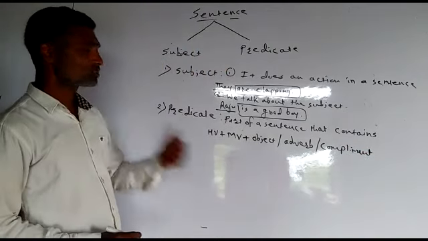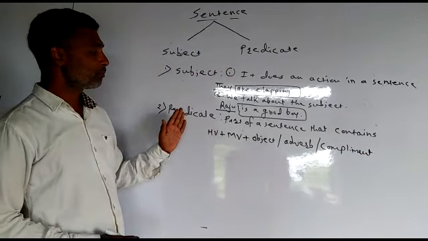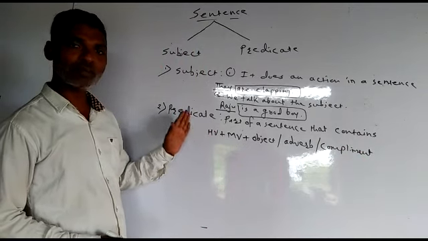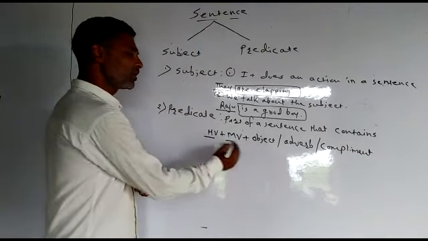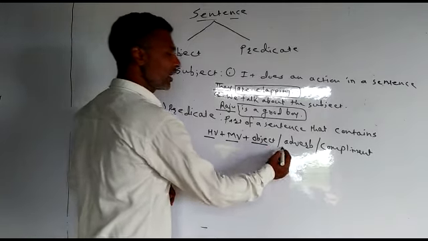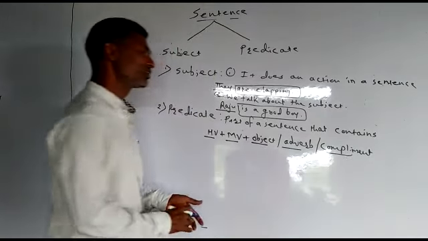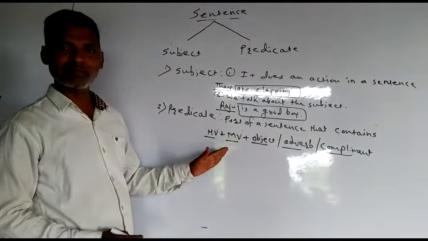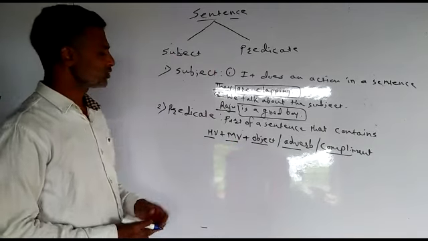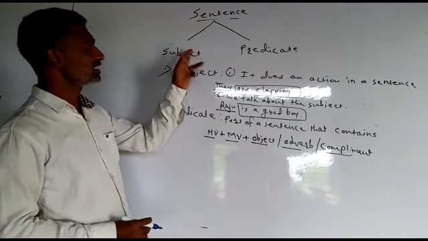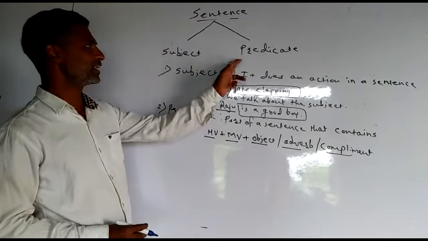Remember students, so what is predicate? Predicate is a part of a sentence, and predicate can have helping verb, main verb, object, adverb, complement. Some of these things there may be, or all of them may be in a sentence. So what we understand is that a sentence has two parts, subject and predicate.